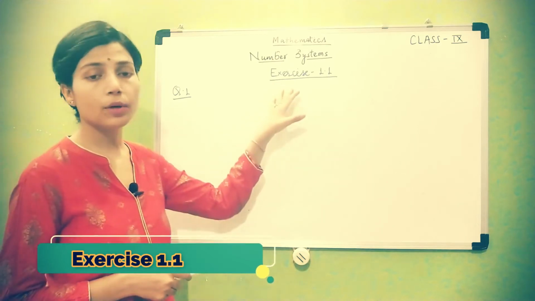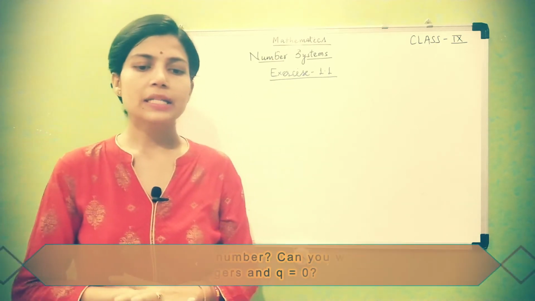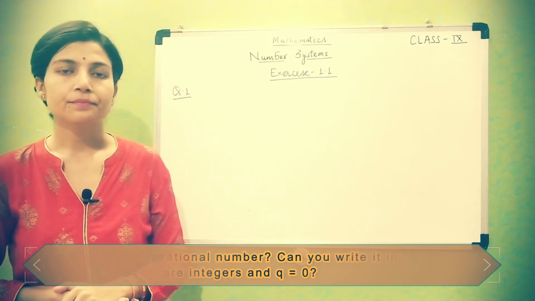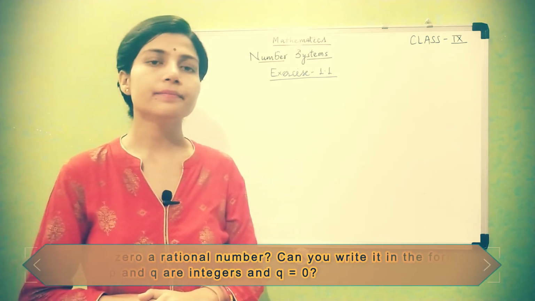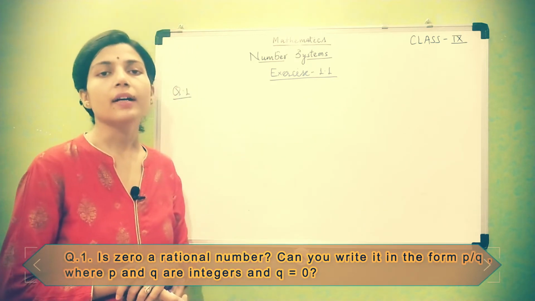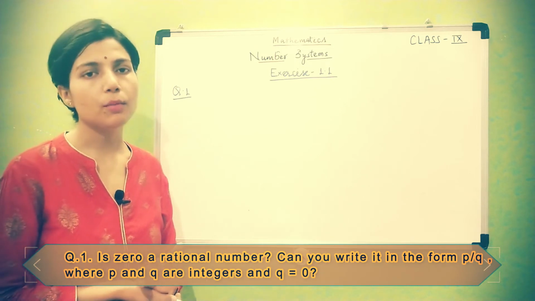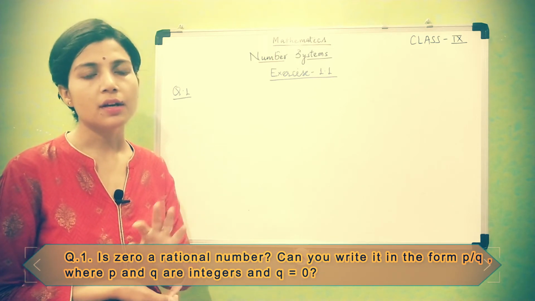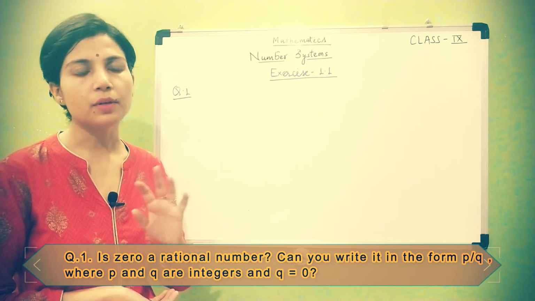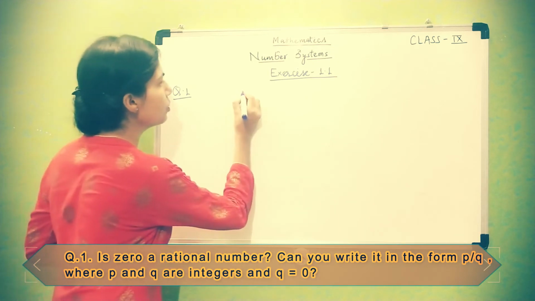Okay, so students, next we will discuss exercise 1.1. Okay, so question first is, is 0 a rational number? क्या 0 एक rational number है? As I have said in the previous section, every integer can be written in the form of p upon q, that is in rational form. So every integer will be a rational number, as well as 0.